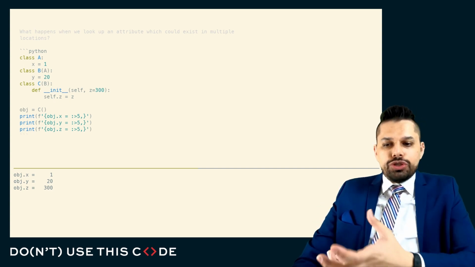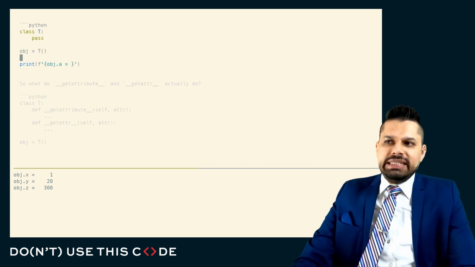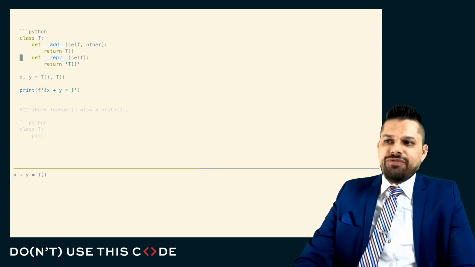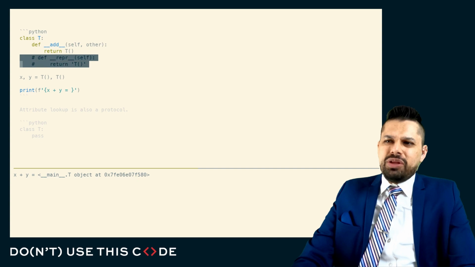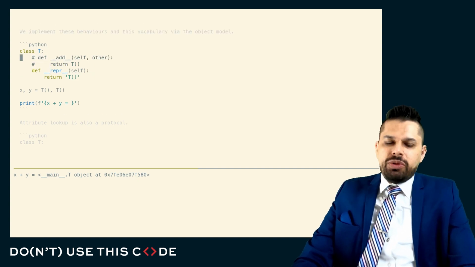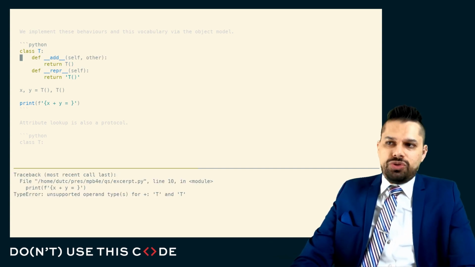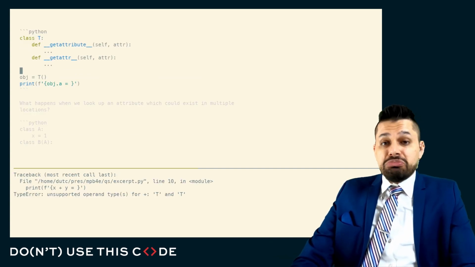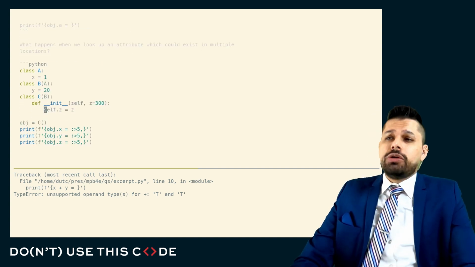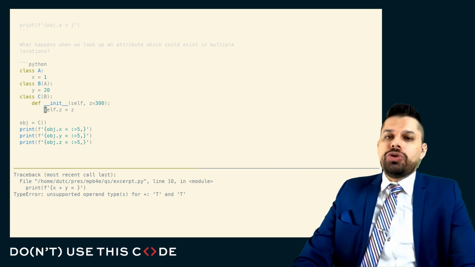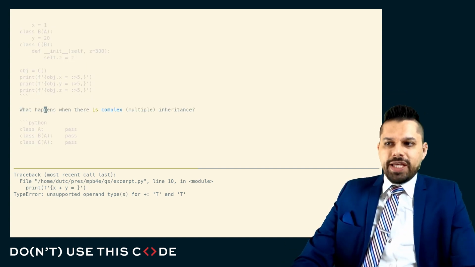With all of the protocols, there's usually some default implementation where meaningful. For example, if I didn't implement repr, I would get the default repr, and it's not very readable, but it still works. If I were not to implement add, well, there's not really a default implementation of add. It doesn't really generalize to any arbitrary object, so in this case, I'm forced to implement add. Well, for getattribute, or for the getattr protocol as we call it, there is a reasonable default implementation, and I want to show you a little bit about how it works and how it unifies a lot of concepts that might have been rattling around as you've been using Python these past few years.